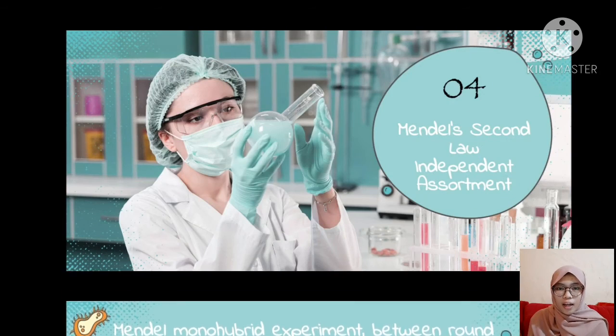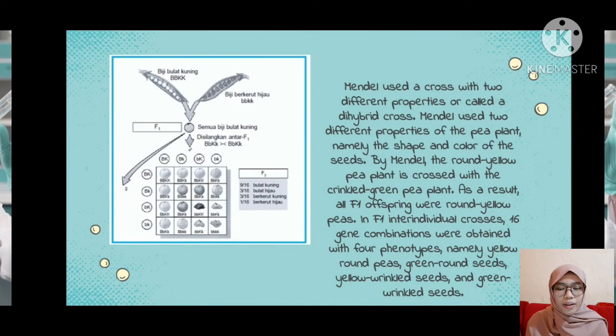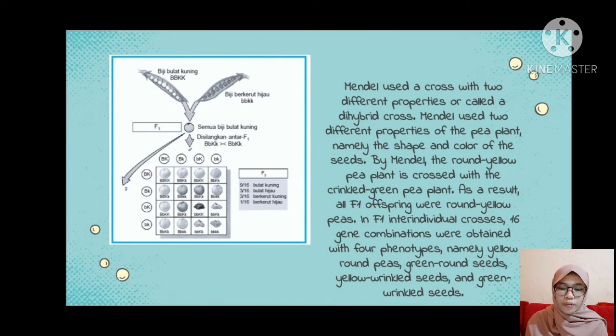So next, the last part, Mendel's second law, independent assortment. Next, Mendel used a cross with two different properties, called a dihybrid cross. Mendel used two different properties of the pea plant, namely the shape and color of the seeds. Mendel crossed the round yellow pea plant with the wrinkled green pea plant.